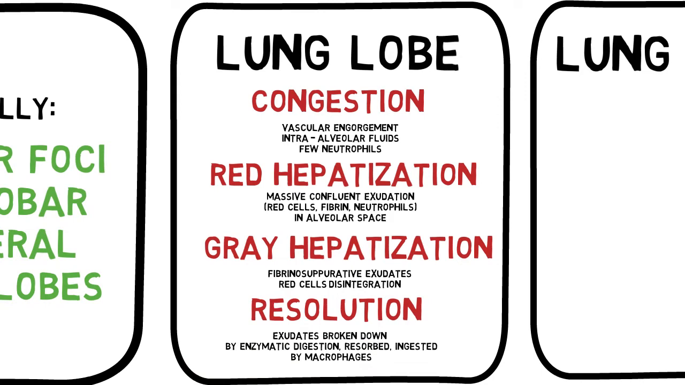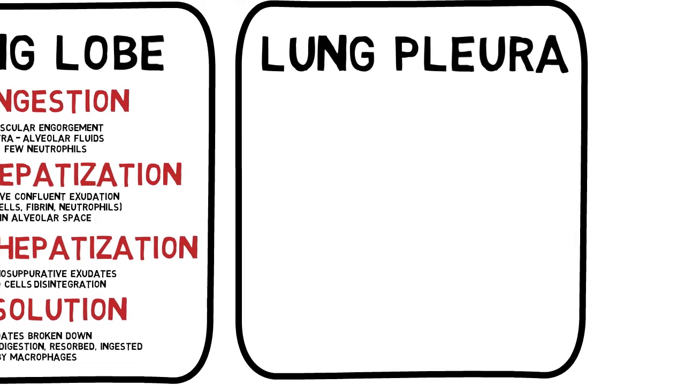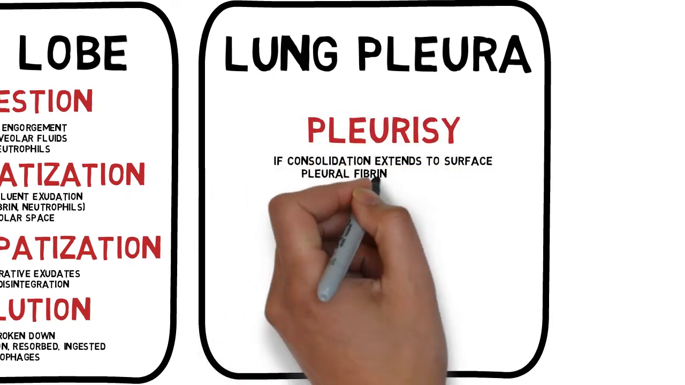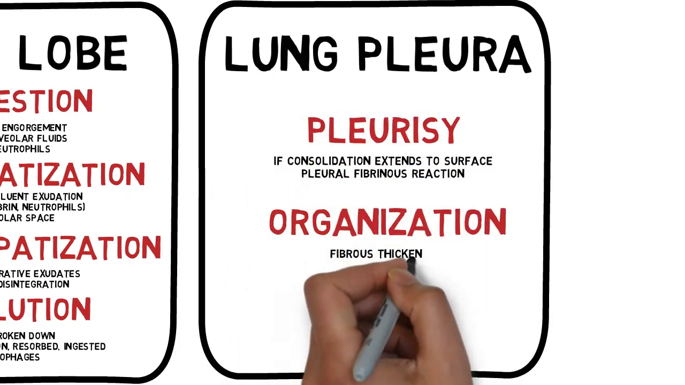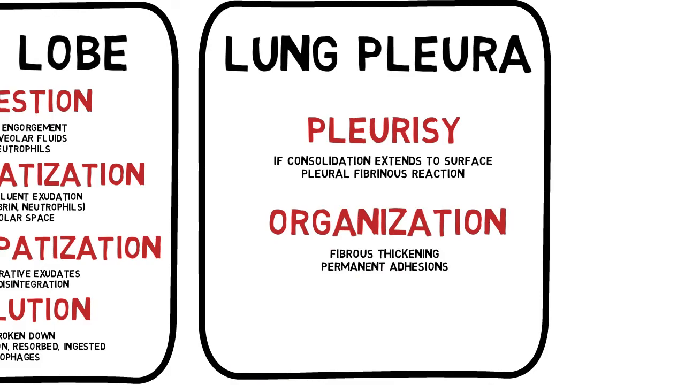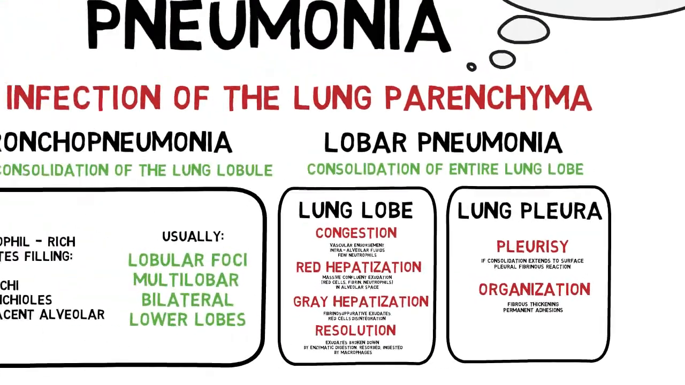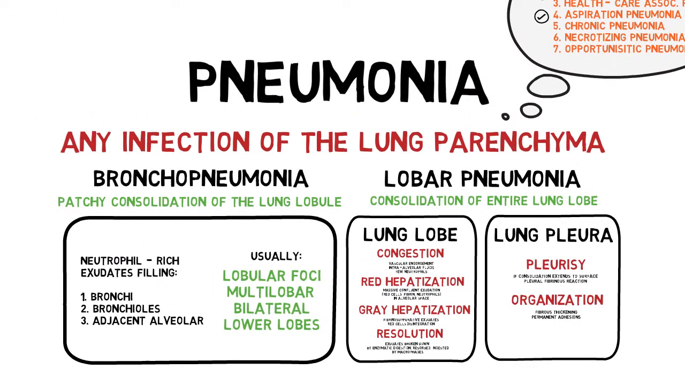Lobar pneumonia also usually extends to the lung pleura. This can cause pleurisy and organization, which is fibrous thickening, and may also cause permanent pleural adhesion. Both of these features are seen in pneumonia caused by any etiological organism, so they are non-specific. However, lobar pneumonia is more commonly associated with Streptococcus pneumoniae, which is also called pneumococcus.